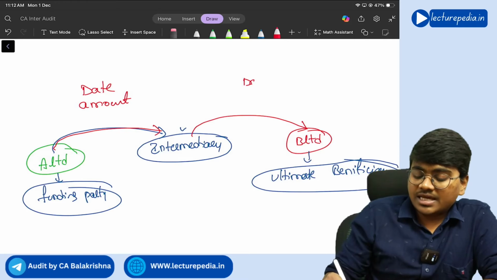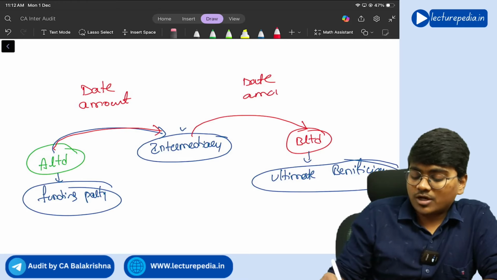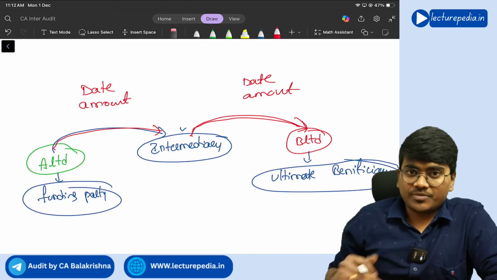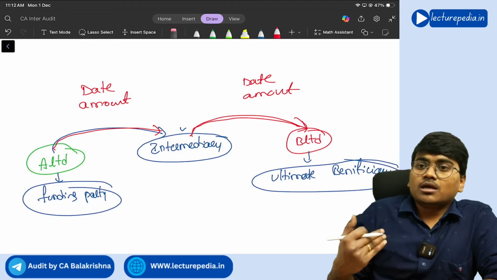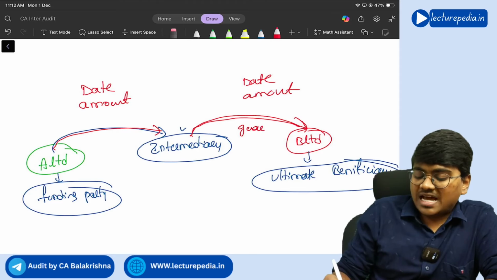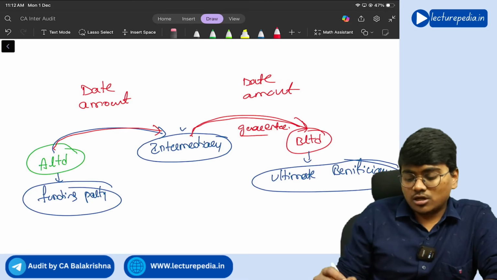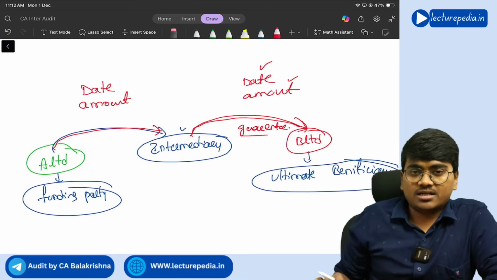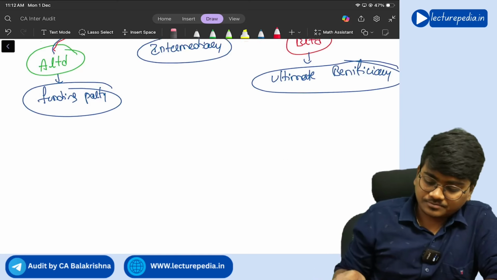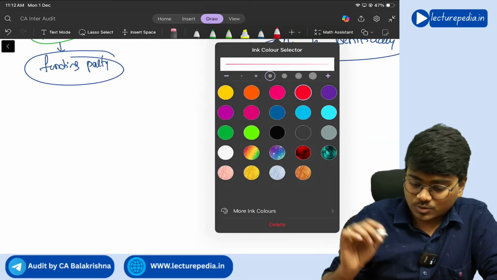Similarly, the date and amount of the intermediary transferring it to B Limited. Understanding? If the intermediary is giving any guarantee, instead of a direct transfer of funds, giving a guarantee to B Limited, then also the date and amount of the guarantee. These things need to be disclosed. Got it? Yes. Next, another situation.